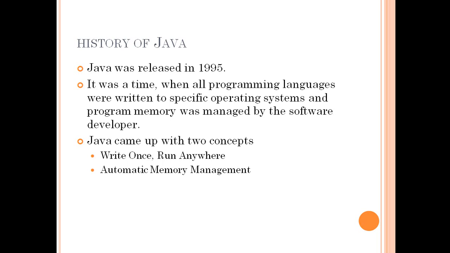And the other concept was automatic memory management. Java came up with the concept of automatic memory management, also called the garbage collector, which provides a mechanism in which all the objects which are not being referenced in the memory are automatically collected and removed from the memory to free up some space for the programs to run smoothly.